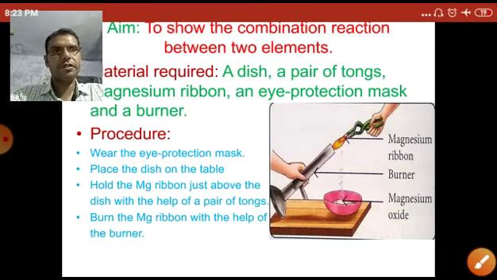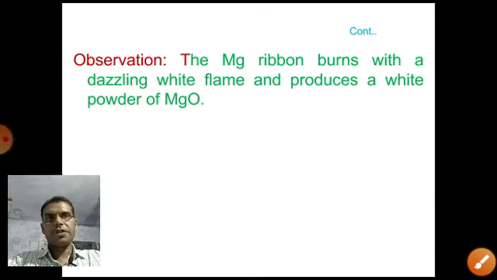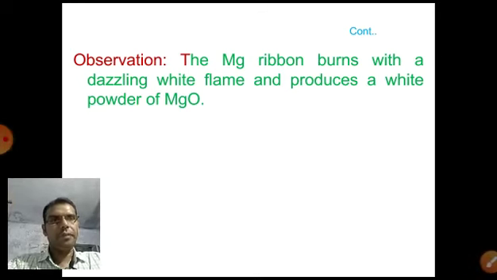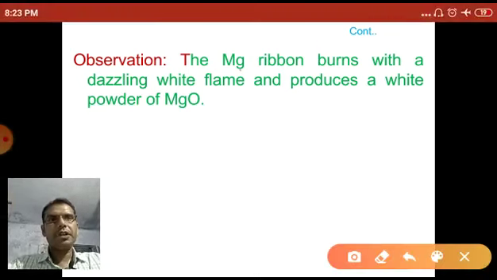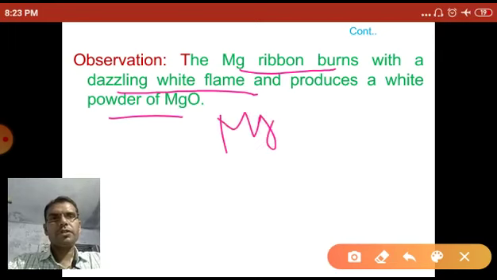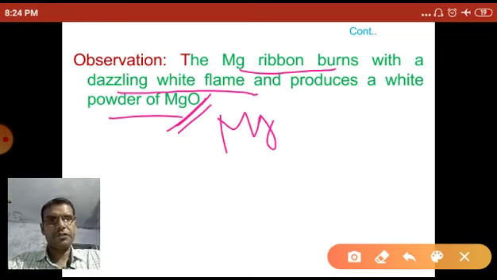So the observations, what you will observe after this activity. The magnesium ribbon burns with a dazzling white flame and produces a white powder of magnesium oxide. When you burn the magnesium ribbon with the help of a burner, it produces a dazzling white flame and also magnesium oxide, and that magnesium oxide powder collects in the dish just below the magnesium ribbon.